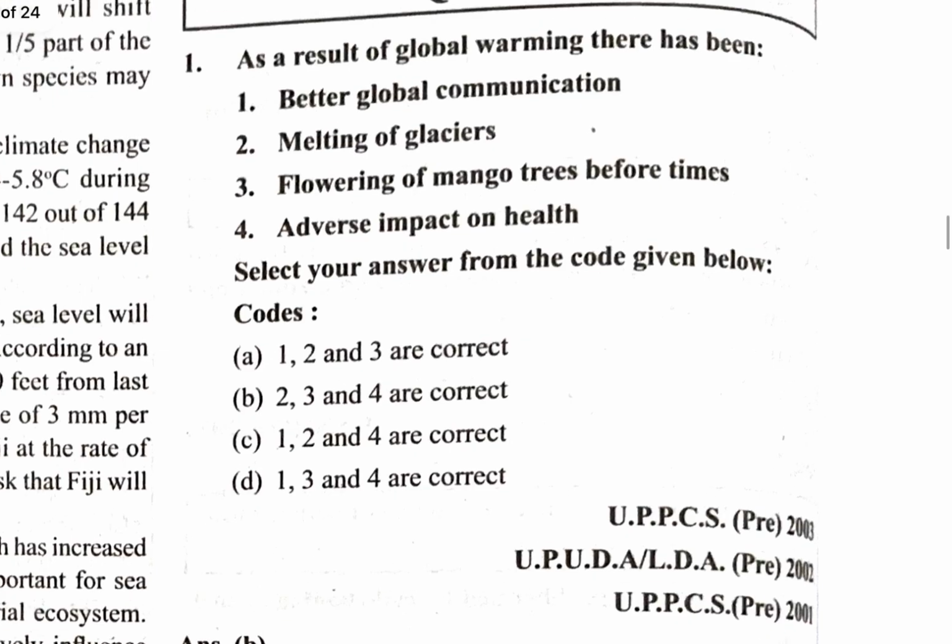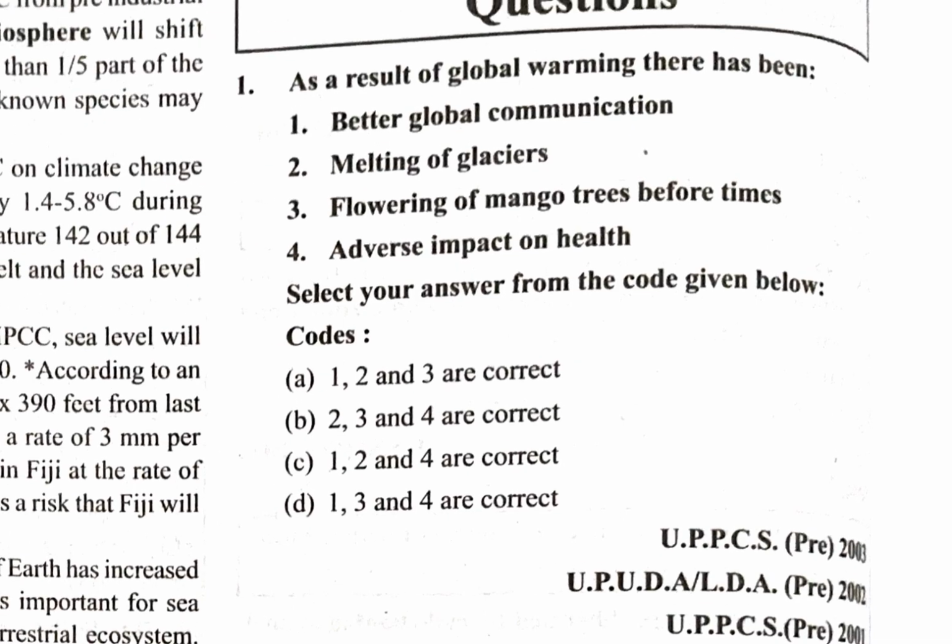Next question. As a result of global warming, there has been better global communication. How can that be possible? Melting of glaciers, yes. Flowering of mango trees before time, yes. Adverse effect on health, yes. So which one is it? 2, 3 and 4 is the correct answer.